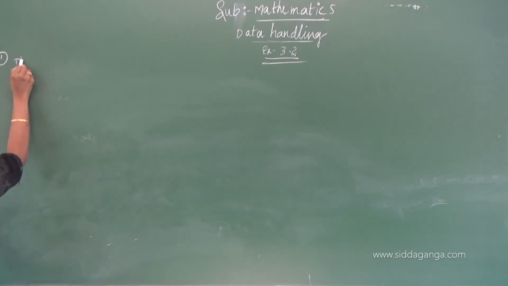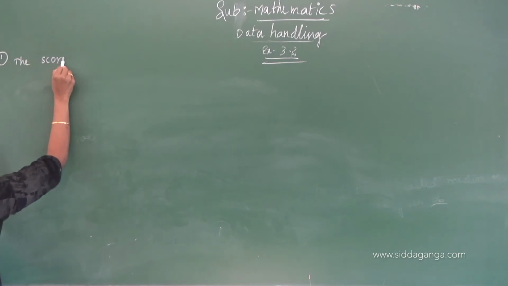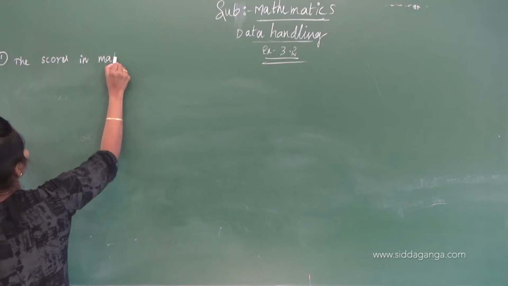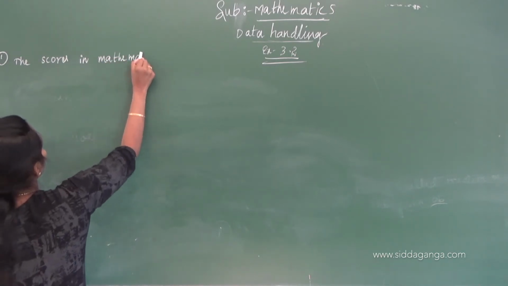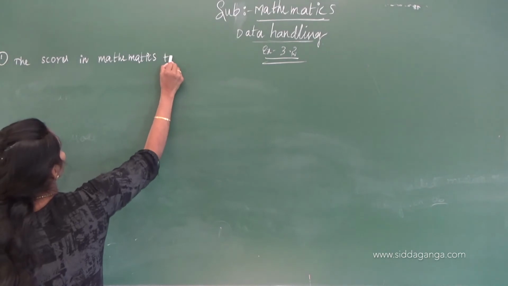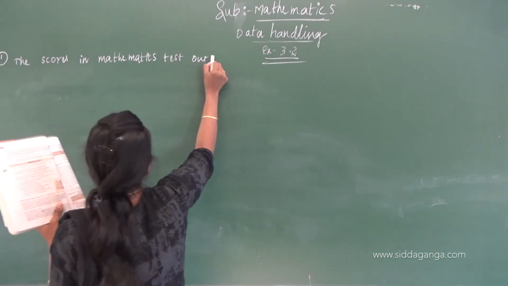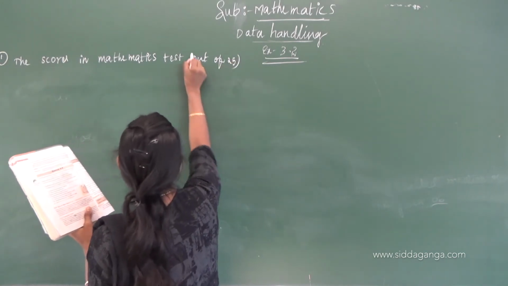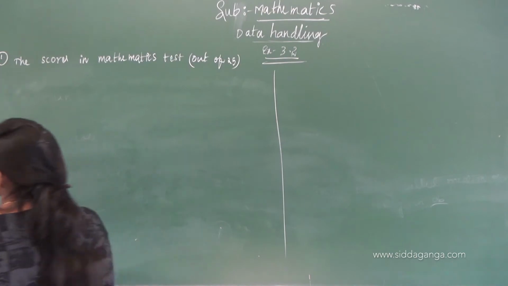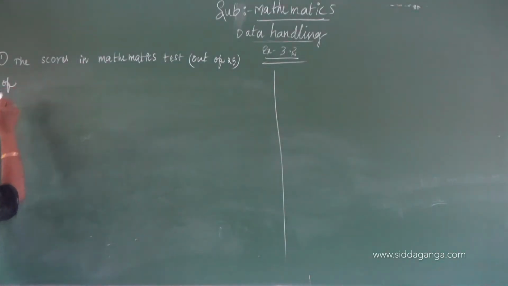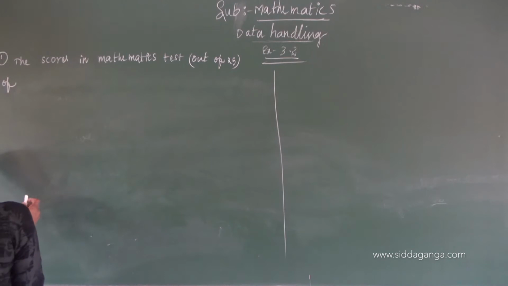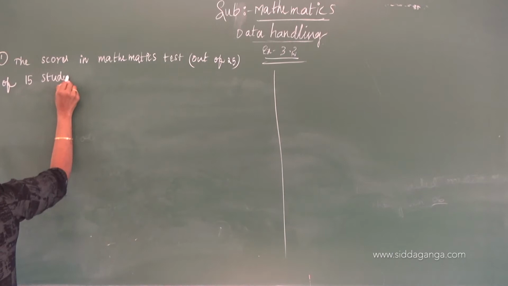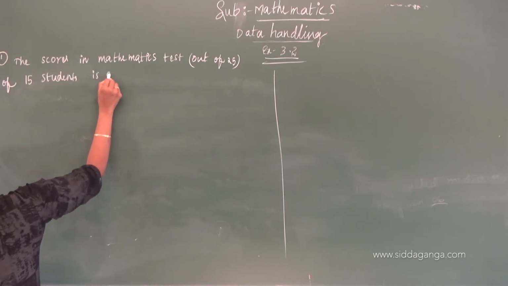The scores in a mathematics test out of 25 of 15 students are as follows.